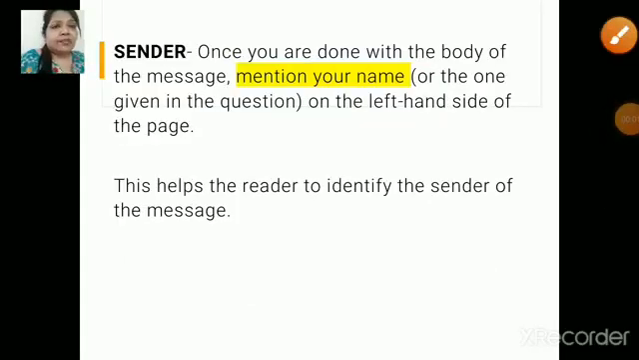Now children, sender. Once you are done with the body of the message, mention your name or the one given in the question. That means if your teacher is giving you a question in which the name of the sender is already given, then you can write the sender's name. Or else if you are drafting this message for your mom or your dad or your sister or any other uncle, auntie, you can write your own name at the end of the message. This helps the reader to identify the sender of the message. That means the receiver will come to know who has written this particular message.